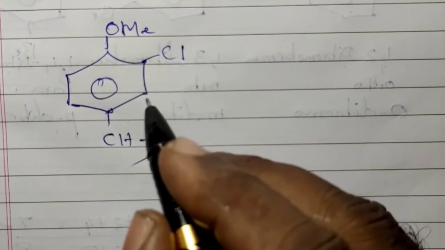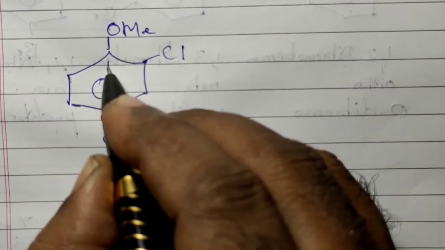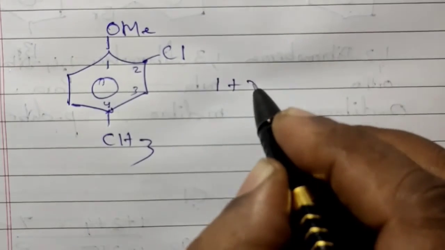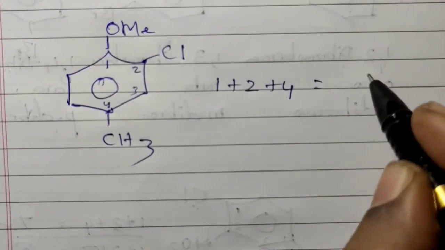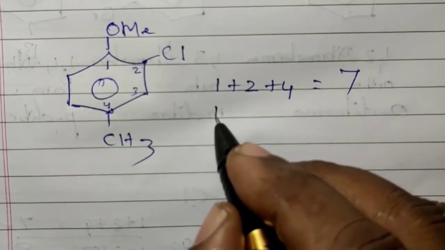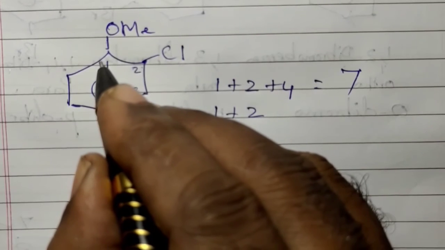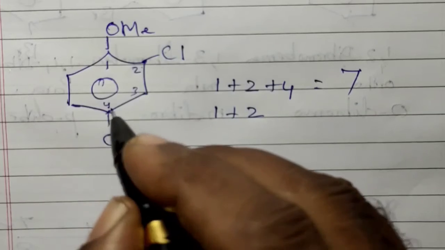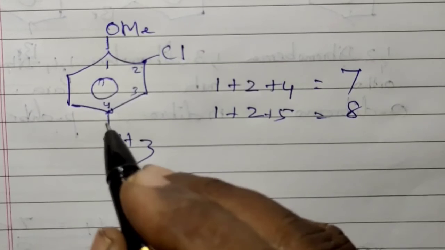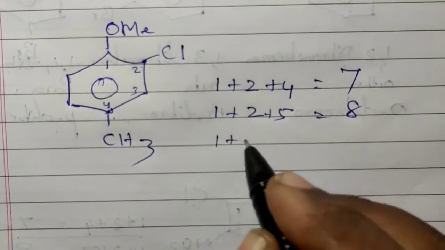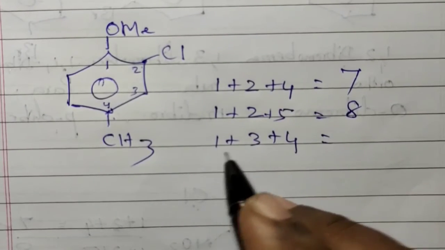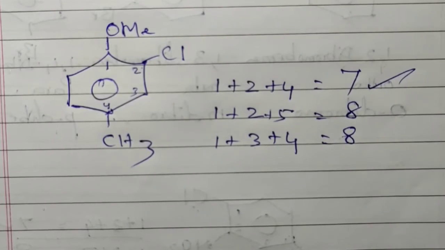Now here an OMe group is present, here a Cl group, and here a CH3 group. First, if we consider this as 1, 2, 3, 4, we add 1 plus 2 plus 4, which is 7. Suppose we consider this as 1, automatically this becomes 2. So the first and second positions have substituents, then the fifth position. That is 8. If we consider this as 1, then 1 plus 2, third plus fourth, we get 8. So this is the correct way of numbering.